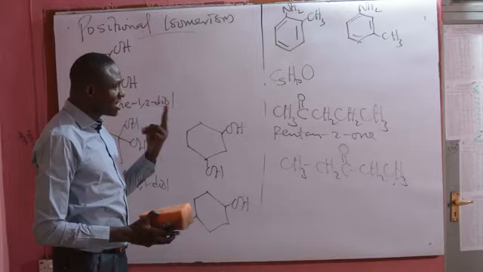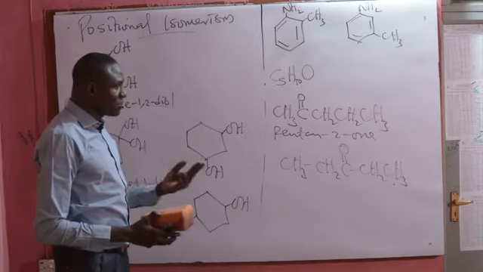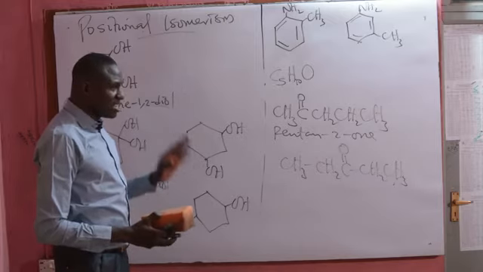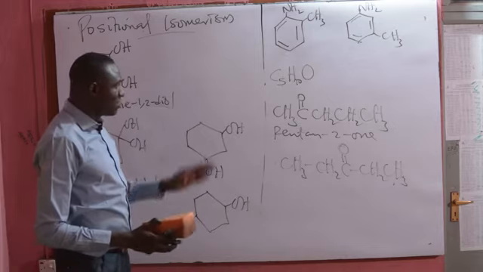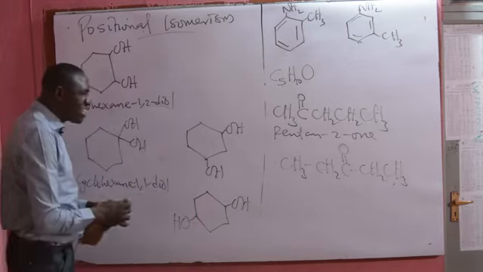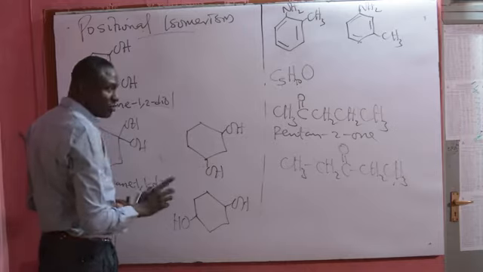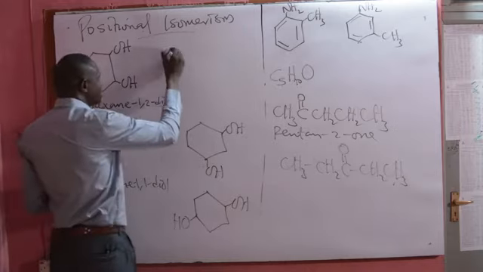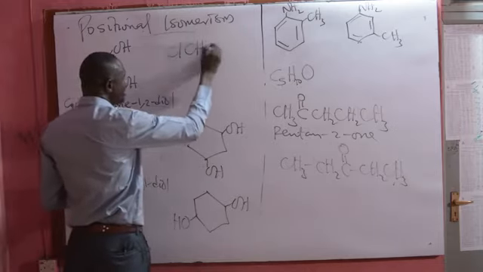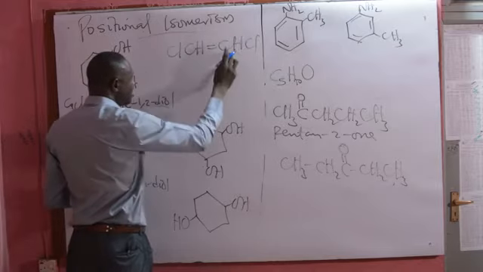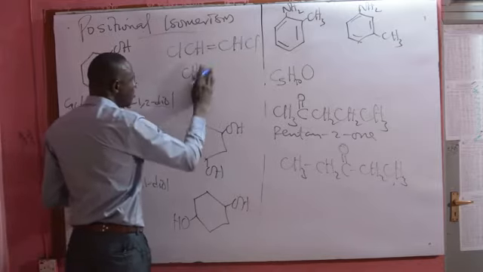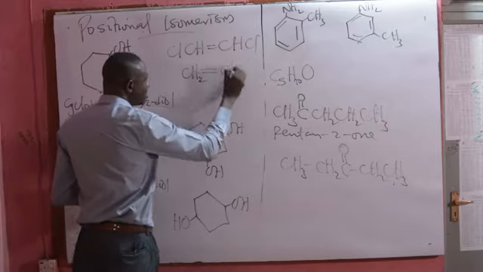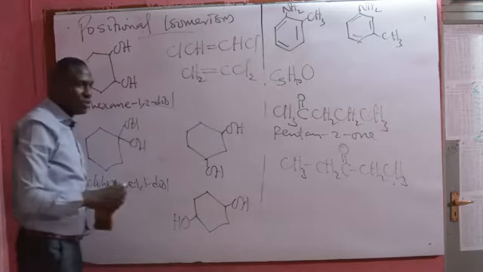Take note of that. For positional isomers, the number of carbon atoms on the straight chain will be the same, the functional group will be the same, the molecular formula will be the same, but the position of an atom or group of atoms will not be the same. Another typical example is this: Cl, CH, double bond, CH, Cl. This is 1,2-dichloroethene. You can have CH2, double bond, CCl2, 1,1-dichloroethene.